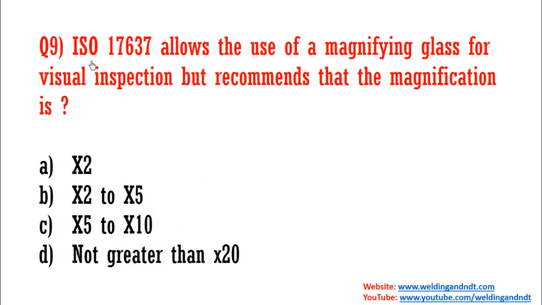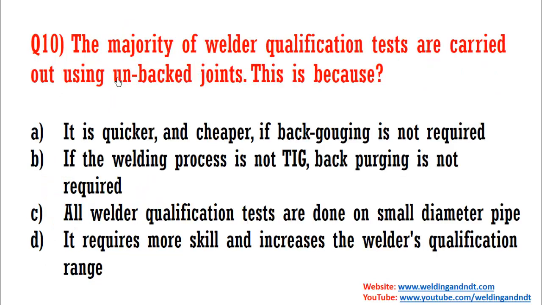Now 9, ISO 17637, this is the code for visual inspection. It is asking, ISO 17637 allows for the use of magnifying glass for visual inspection but recommends that the magnification is, so the magnification should be between 2 times to 5 times. So the answer will be B. Now question number 10, the majority of welder qualification tests are carried out using unbacked joint. So why are unbacked joints used? The answer is D, that it requires more skill and increases the welder qualification range also. So that is why unbacked joints are used.